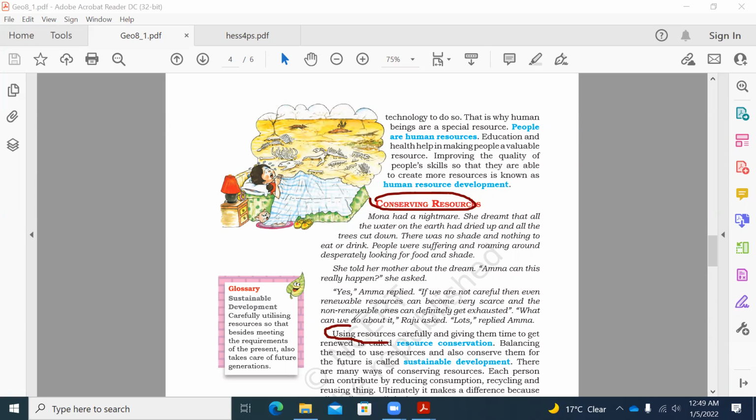Using the resources very carefully is very important, and that might give us some time to get renewed. That is called resource conservation. So balancing the need to use a resource and to conserve it for the future is called sustainable development.